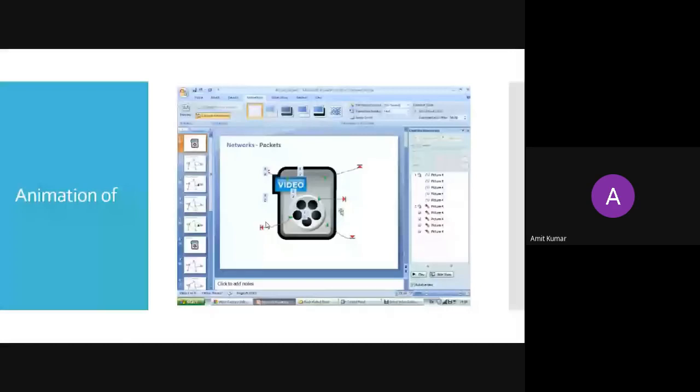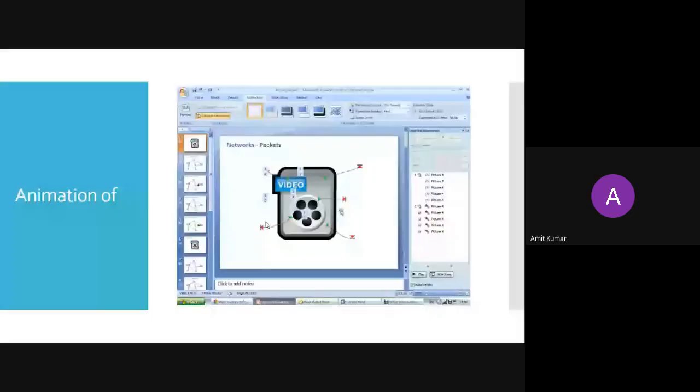Now we move to see how the message is transmitted over the switches. There are various ways we can transmit a message over the network. Just look at the view of how the message has been sent. So this is a video message. Give me a minute. Let's just take a 2-minute break. Then we will continue this session.